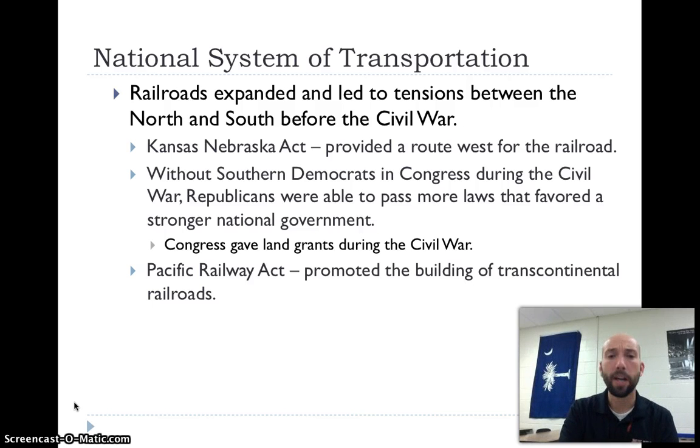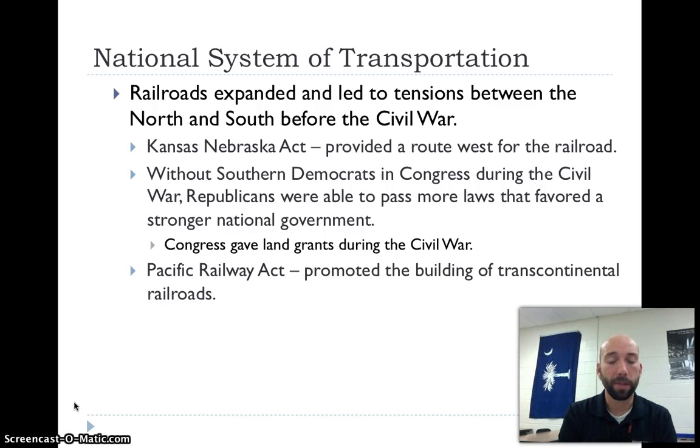During the Civil War, Southern Democrats weren't in Congress, and so that led Republicans to have really free reign to do what they wanted, and so they were able to pass more laws that favored a stronger national government and more laws that favored a strong economy. And so Congress started giving land grants away during the Civil War. They gave land grants to railroads, they gave them to businesses, they gave them to farmers, and we'll talk about some of the specific ways.